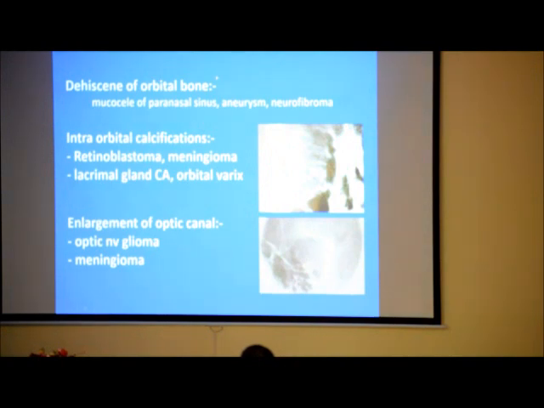Dehiscence of orbital bones is more common in mucocele of paranasal sinus, aneurysms. Intraorbital calcifications are common in retinoblastoma, meningioma, lacrimal gland carcinoma, and phthisical eye. There is enlargement of optic canal. In X-ray, we find this in optic nerve glioma or meningioma.